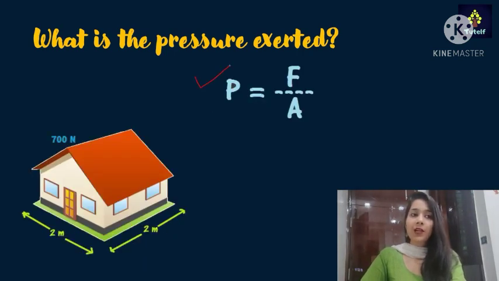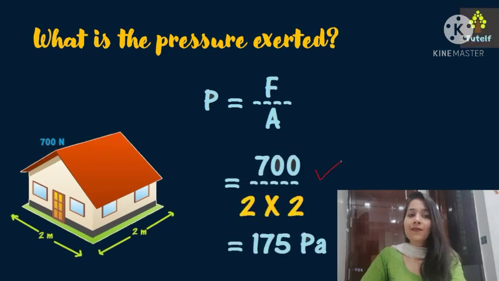Now the formula that we'll be using here is pressure equals force divided by area. My force is 700 Newton and the area I've just found out is 4 meter square. I'll put all my values in and get my answer as 175. I'll put the unit of pressure as Pascal. I could even put it as Newton per meter square, so it is totally up to you. If you want to go for Pascal, go for that. If you want to go for Newton per meter square, go for that. But please never forget the units, because when you write the magnitude, you have to ensure that you write the units. Units are very important.